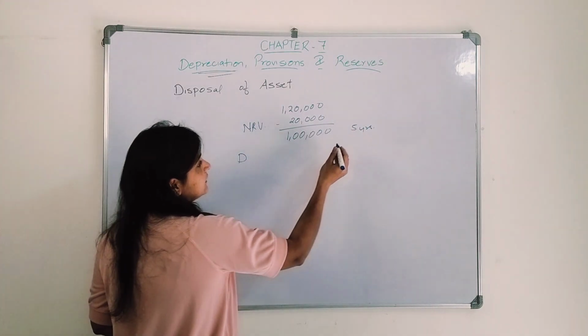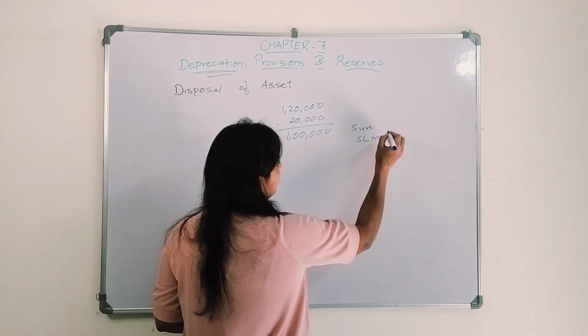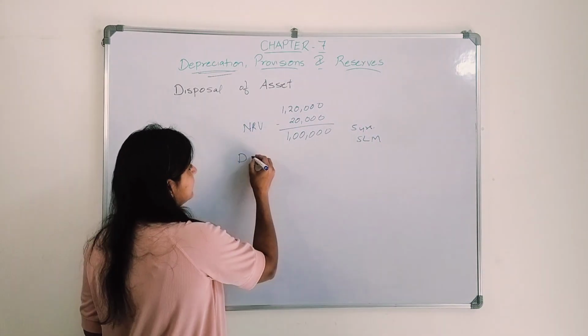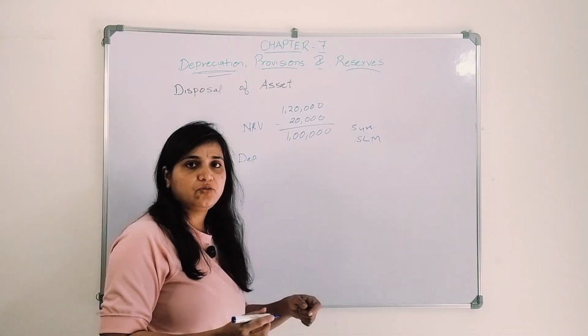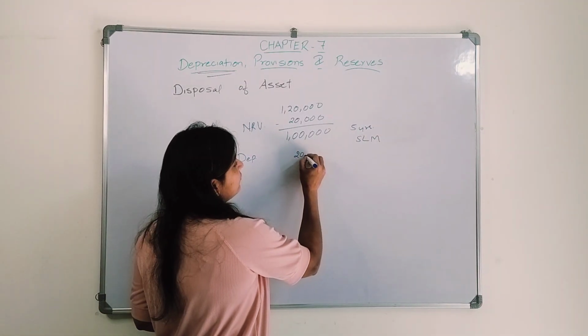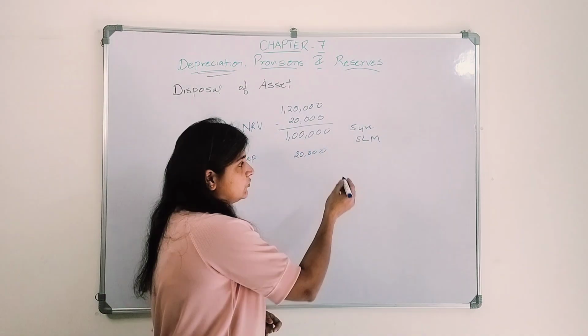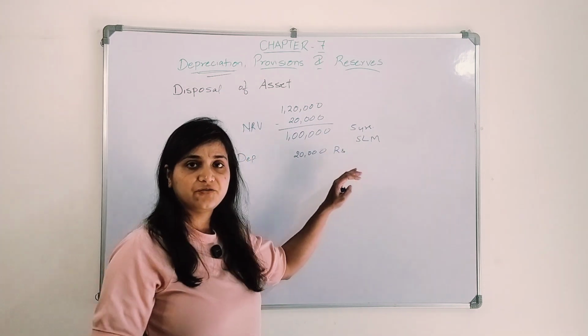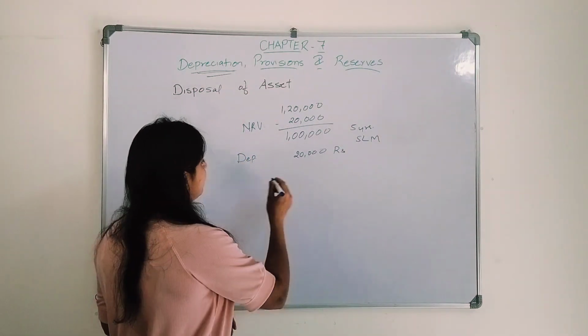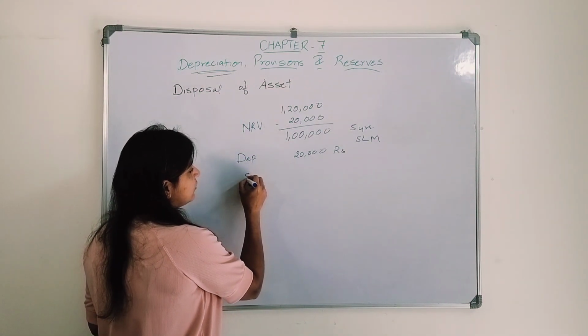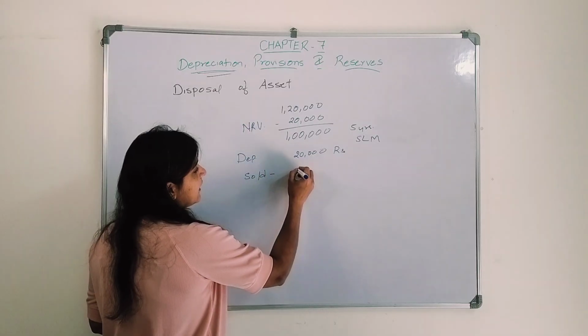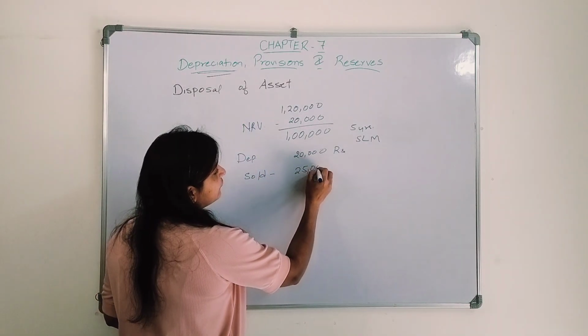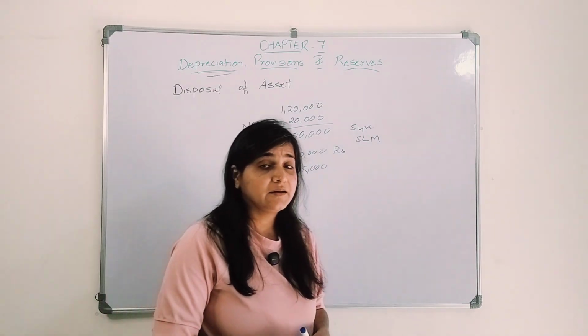As per the SLM method, which I am taking here, the depreciation amount will be 20,000 every year for 5 years. Now at the end of the 5th year, I sold that machinery and I got rupees 25,000.